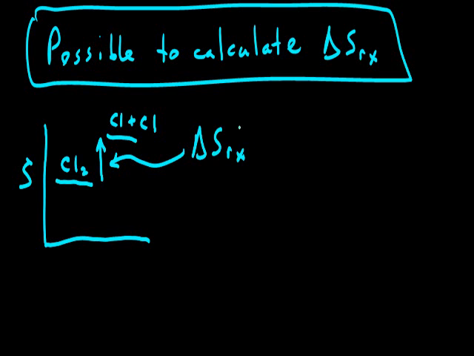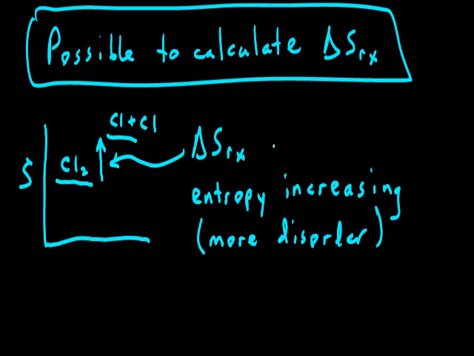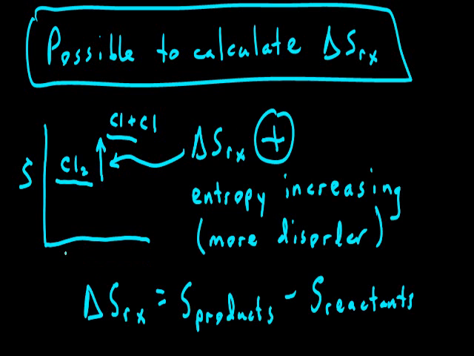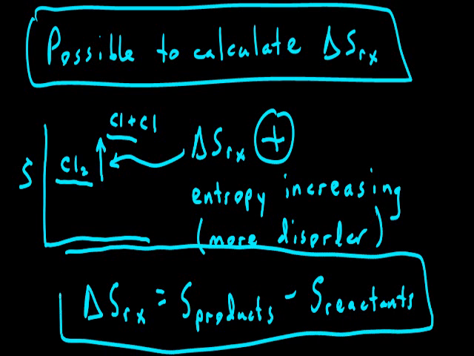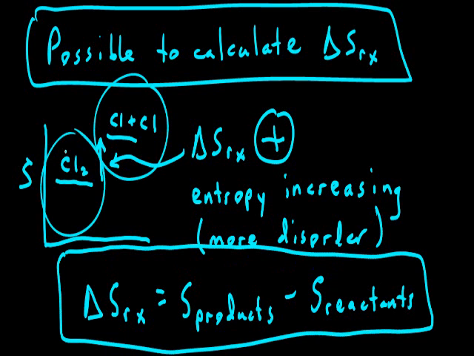In this case, we have the entropy increasing, and with an increase in entropy, our change in entropy would come out to be a positive number. Our change in entropy can be calculated by taking the final condition of our entropy, the products, and subtracting the entropy of the reactants. Because we finished at a higher level of entropy than where we started, our change in entropy would give us a positive value.